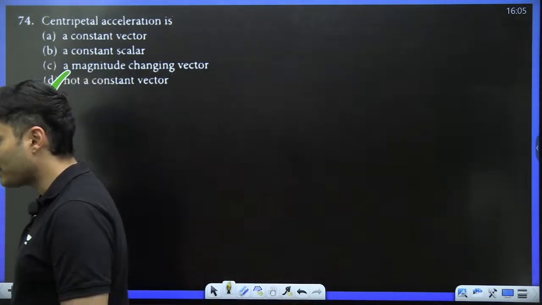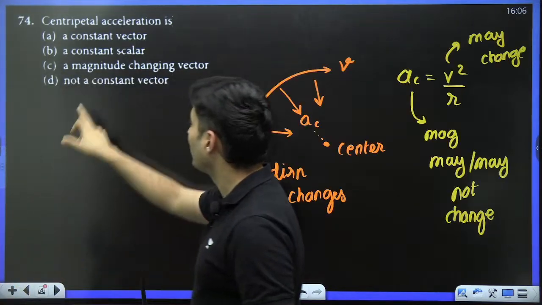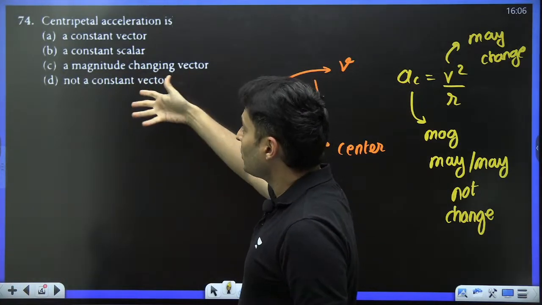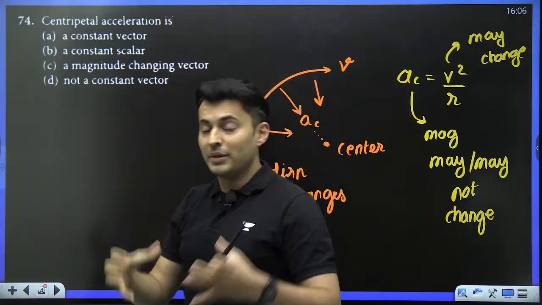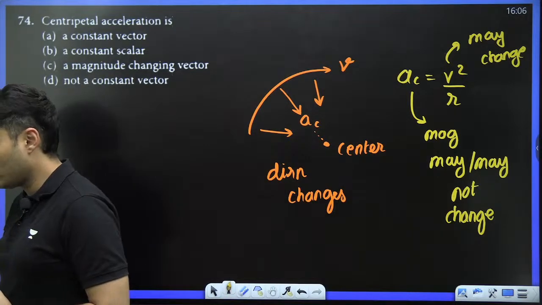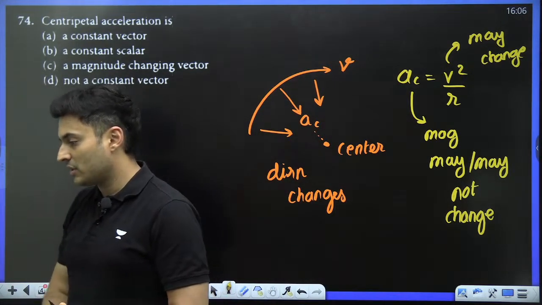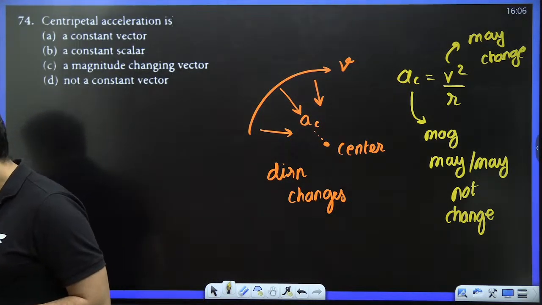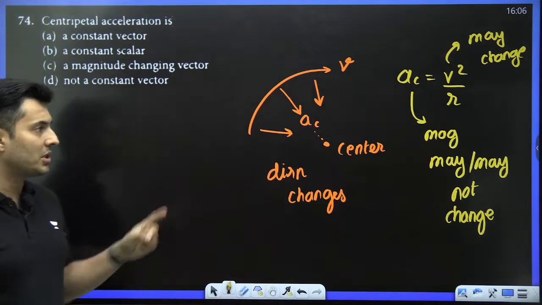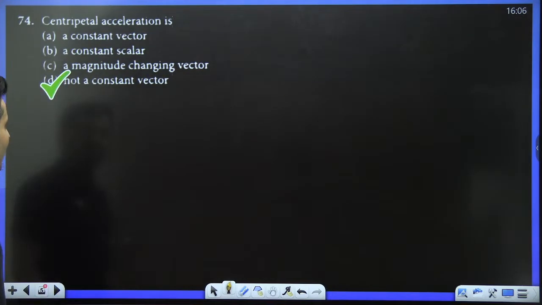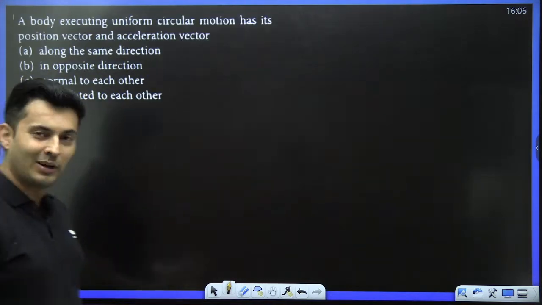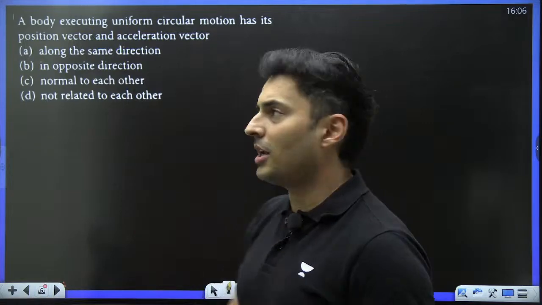How many of you have said D? I know some of you said C before because you thought it is a magnitude changing vector, or some of you even thought about B, that sir, the magnitude is constant. No. Magnitude may not be constant. All right, is that clear? Only in uniform circular motion is speed constant, and magnitude will be constant. Right? So that's this particular question. Very tricky question. Many of you fell for the trap. Here comes the next question up on your screen.